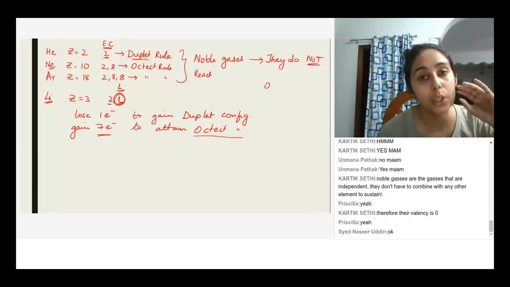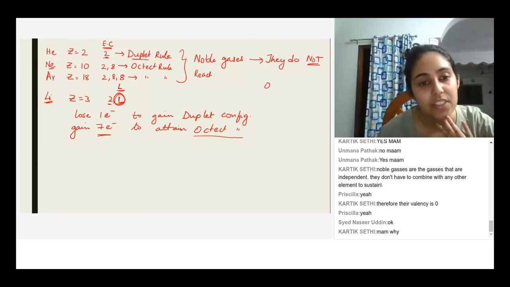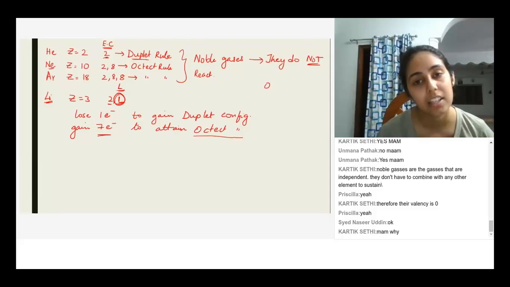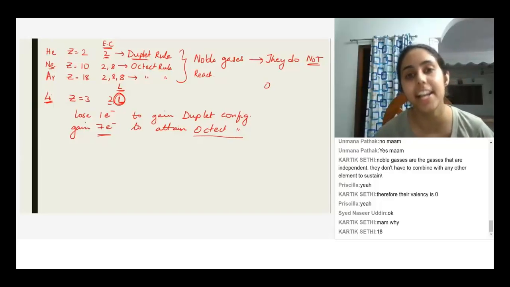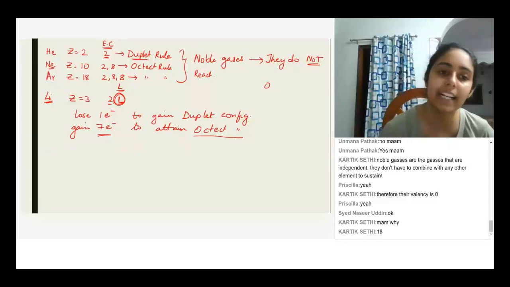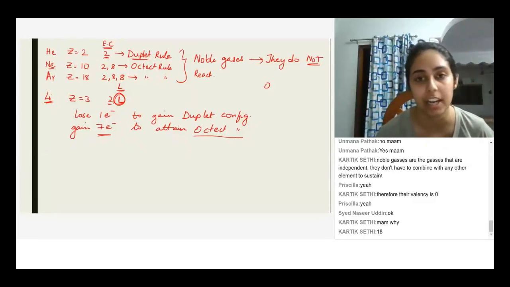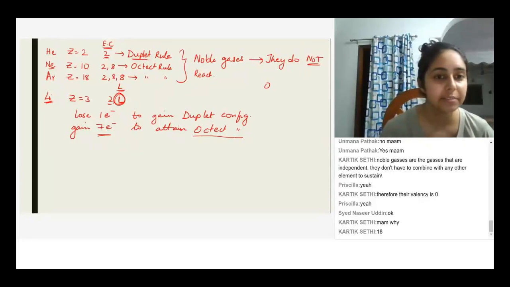Okay? Yes, Kanish. What is the maximum number of electrons that can be contained in M shell? 18. Okay, so the maximum number of electrons that can be in the M shell is 18, but what happens is after 8 electrons, it starts filling in the next shell. So it will never reach up to 18, it will just stop at 8, and after 8 it will go on to the next shell. Did you understand? Yeah, ma'am.